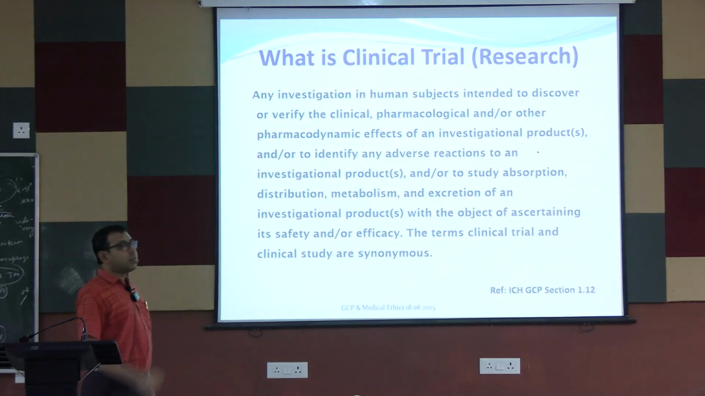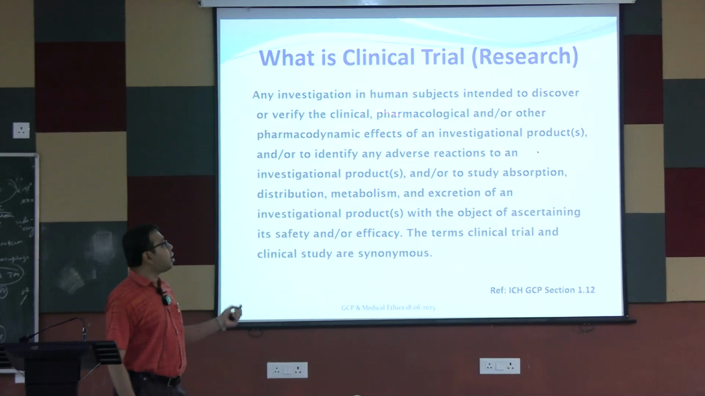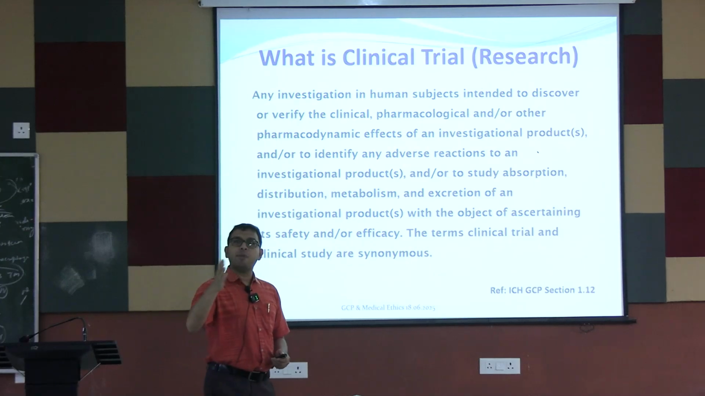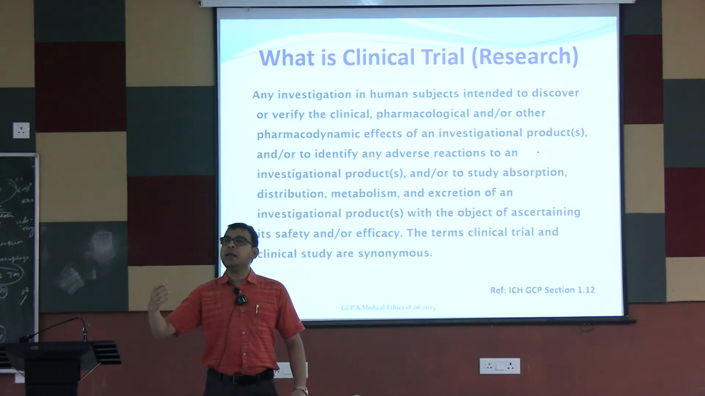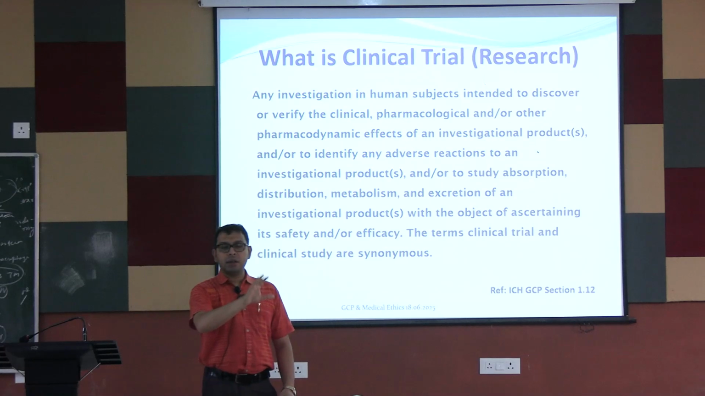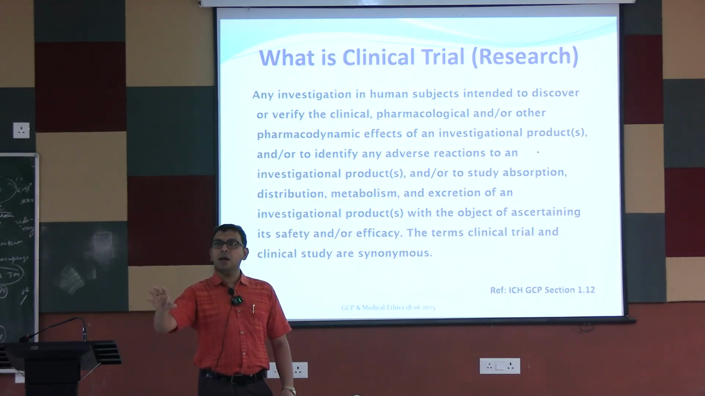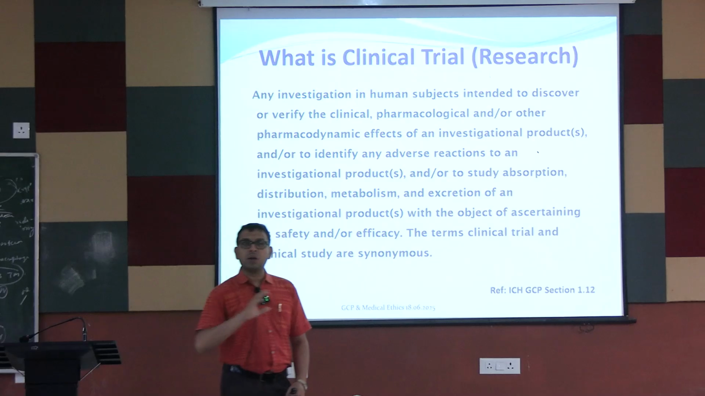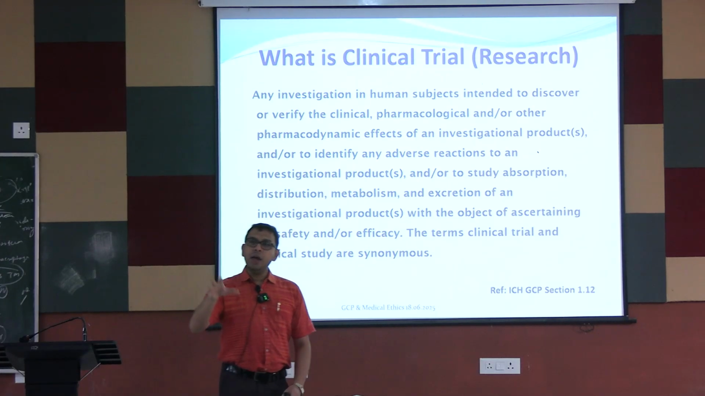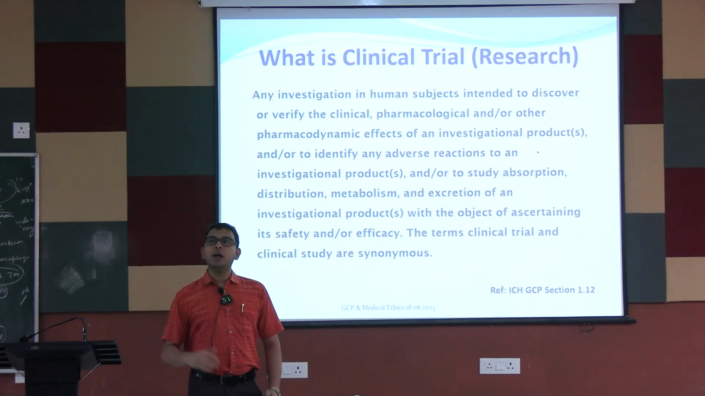So you can see this is the definition of the clinical trial. It is any investigation in human subjects. I have already said that some studies are done as preclinical studies in animals. First the compounds are tested in animals to see their safety, efficacy and toxicity. Different types of toxicity studies are done in animals, like carcinogenicity study, embryonic toxicity study, reproductive toxicity study, acute toxicity study, chronic toxicity study. These are done, and then if it is feasible, it can come to the human trials.